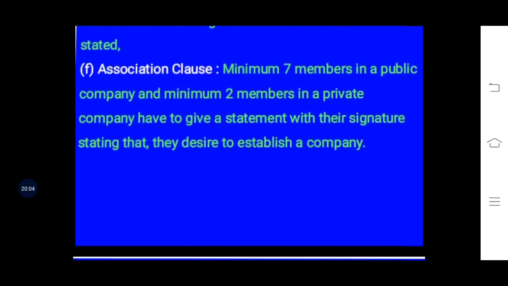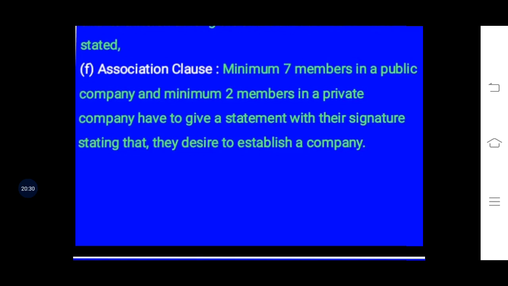And they will have to mention a fixed price of each share. So in the capital clause, they will mention the authorized capital and the face value of each share. They can alter the Memorandum of Association if it is provided by the Companies Act.